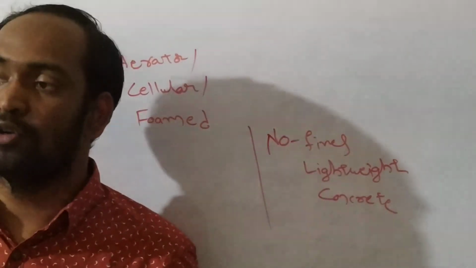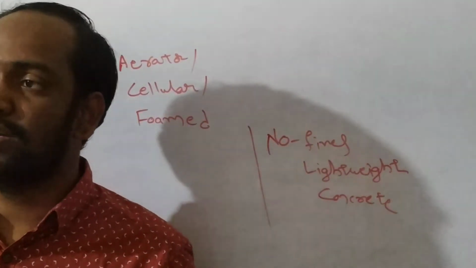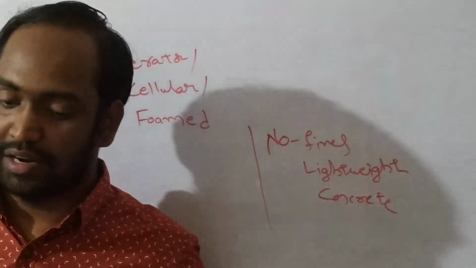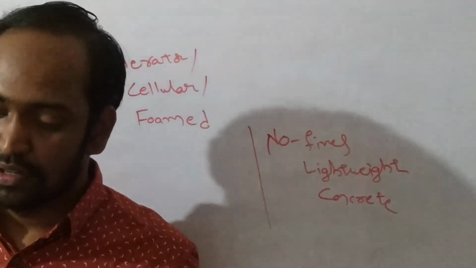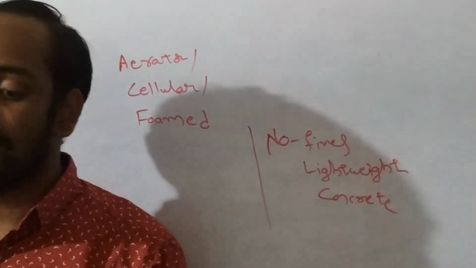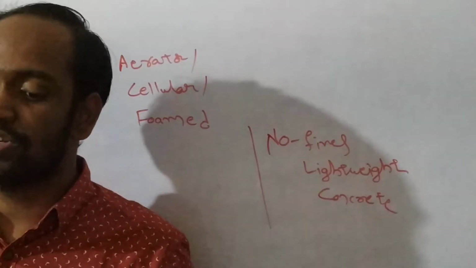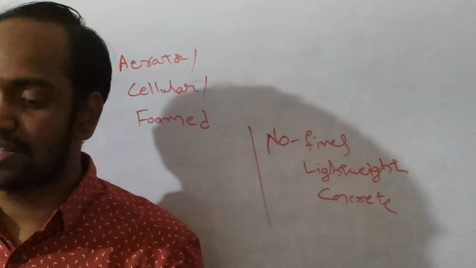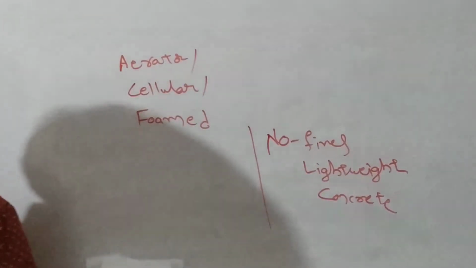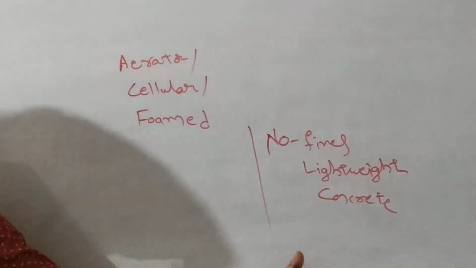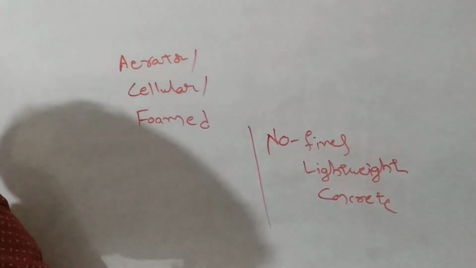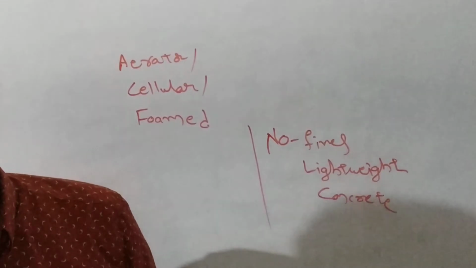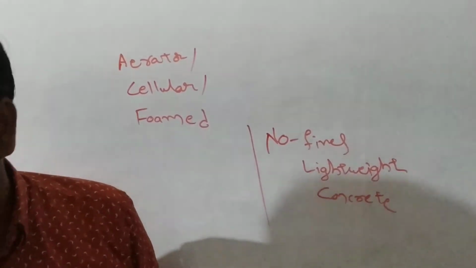If we do not provide fine aggregate in manufacturing concrete, that concrete is called no fines lightweight concrete. It means the fine aggregate is completely omitted and the concrete is made only with coarse aggregate. The main aim is to produce large voids inside the concrete, and it is especially suitable for pavement construction.